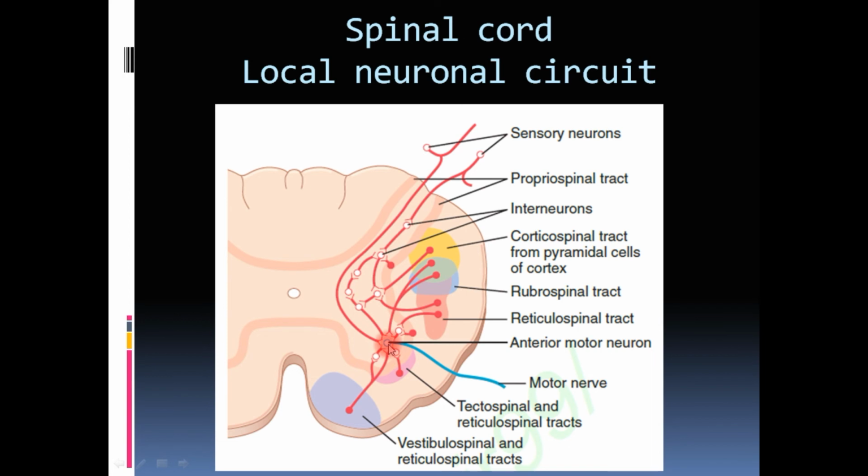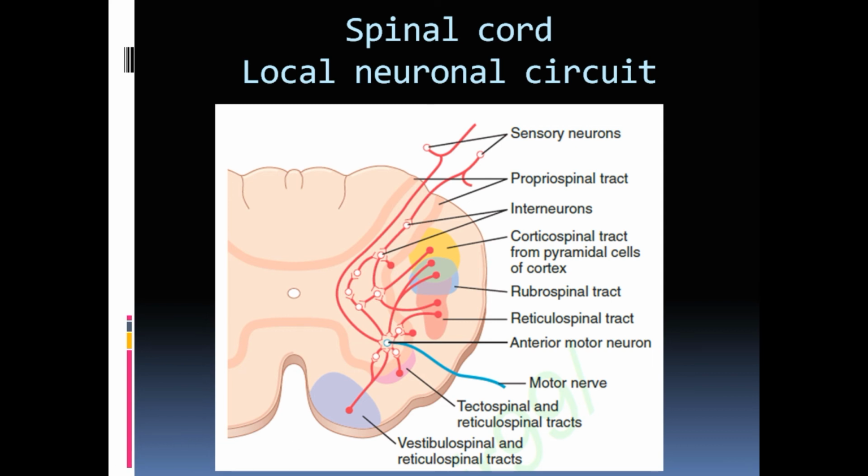This is just a representation, because we have already studied before that the corticospinal and rubrospinal tracts will be supplying the cell bodies which supply the lateral group of muscles, and these other tracts will majorly contribute to the excitation of the medial group of muscles. So this is just a representation that all of the neurons are converging on one cell body, to tell you the type of circuit which is formed.